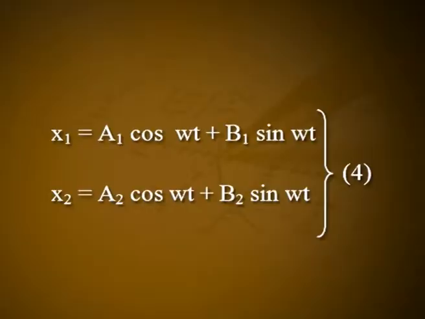Due to the elastic force K(x2 minus x1), the first bob is pulled away and the second bob is moved towards the equilibrium position. Let ω be the angular frequency of each of the two systems. The solutions of equations 2 and 3: x1 is equal to a1 cos ωt plus b1 sin ωt. x2 is equal to a2 cos ωt plus b2 sin ωt, let it be equation number 4.